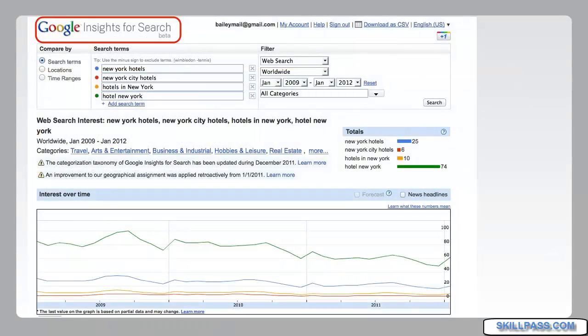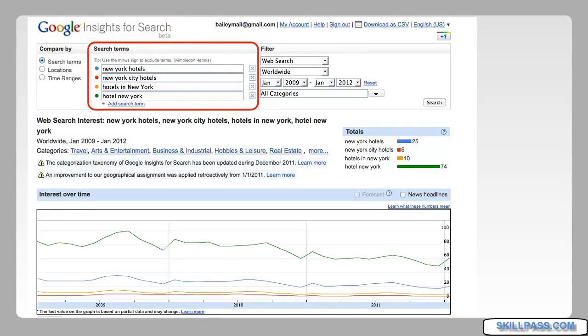Let's first look at Google Insights for Search. This tool allows you to compare specific words. So we're going to compare 4 different phrases: New York hotels, New York City hotels, hotels in New York, and Hotel New York. When we start researching the keyword New York hotels, we see many different ways that people are searching. So we can double check our keyword research with Google Insights.